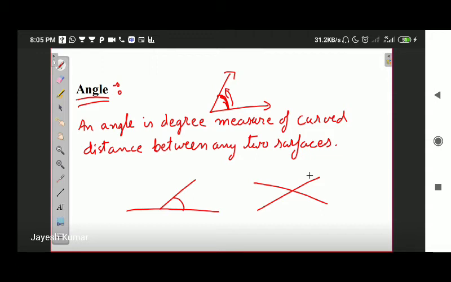No, they are not intersecting, so they are parallel surfaces. In the same manner, you have parallel lines. So you can redefine parallel lines as lines which do not make any angle between them.